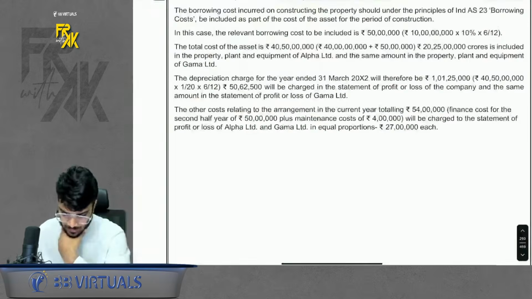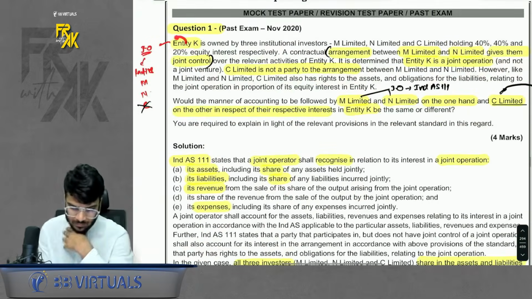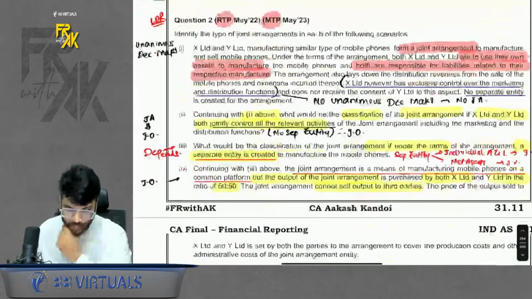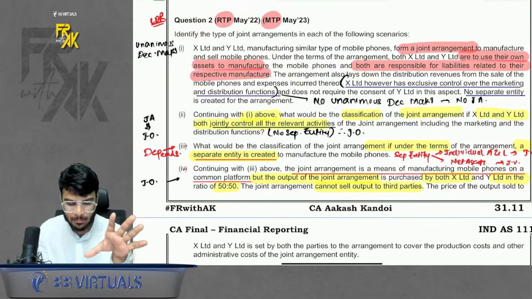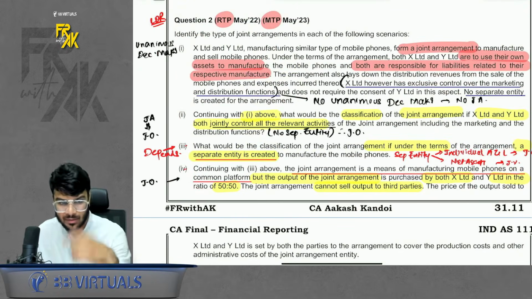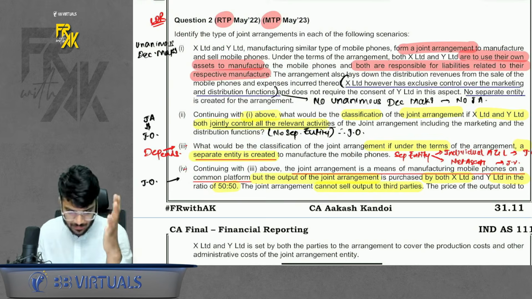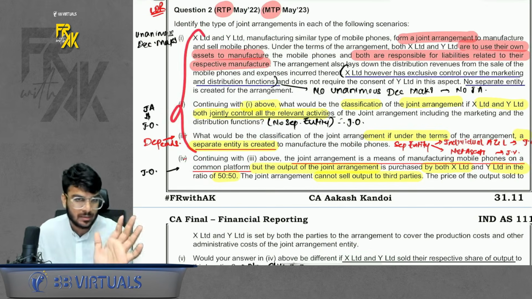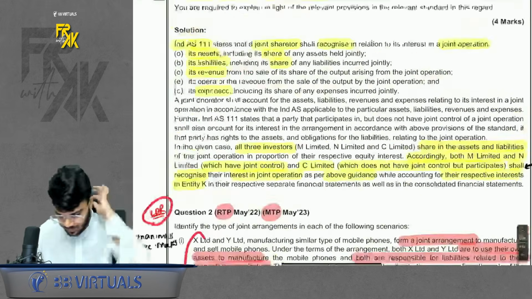Then apart from this, there is one theory question number 1, just read, not very important. Okay, question number 2, I guess it is based more on the definition aspect, which we already discussed while revising the concepts. Which I told you that you have to read this. This is important, but okay, chalo.